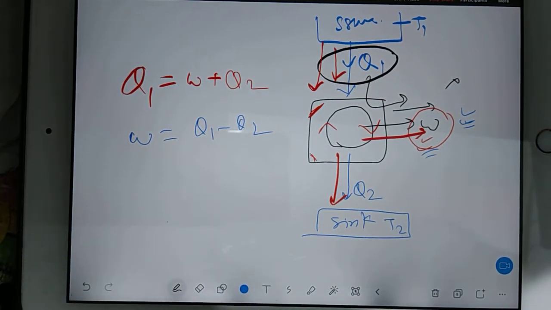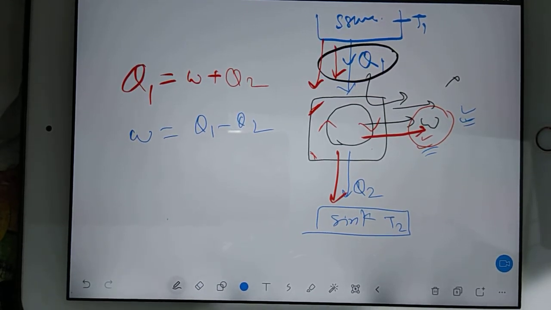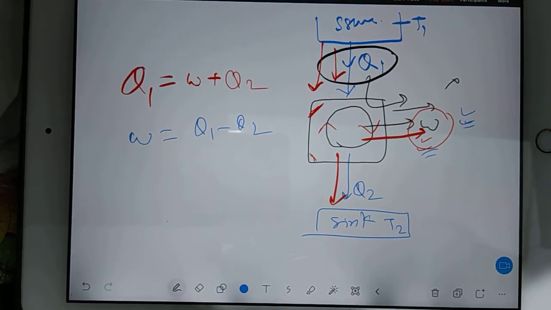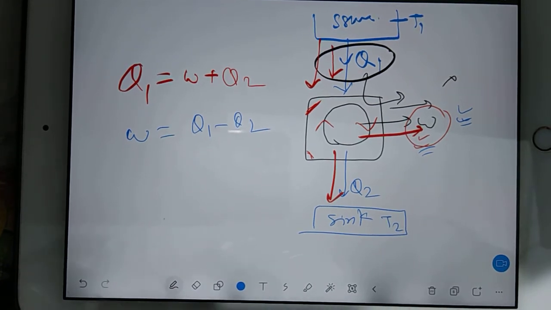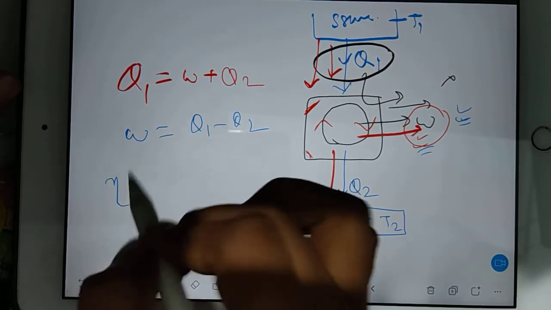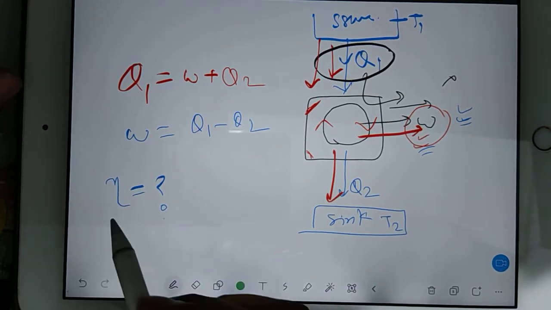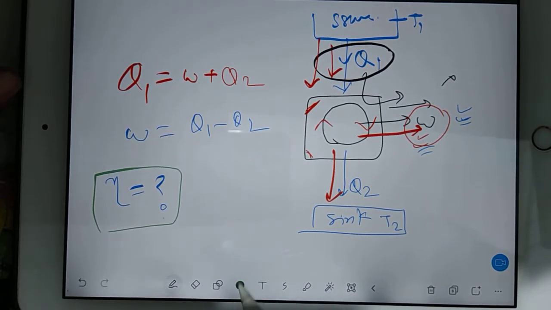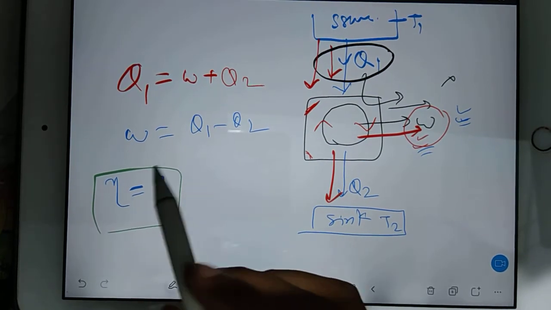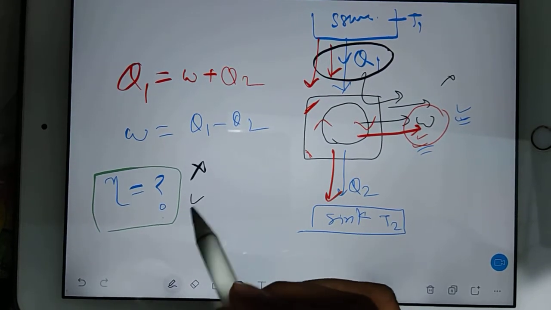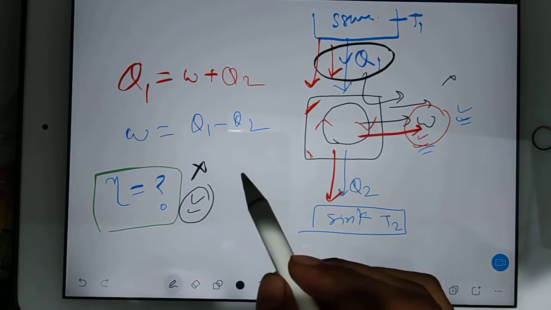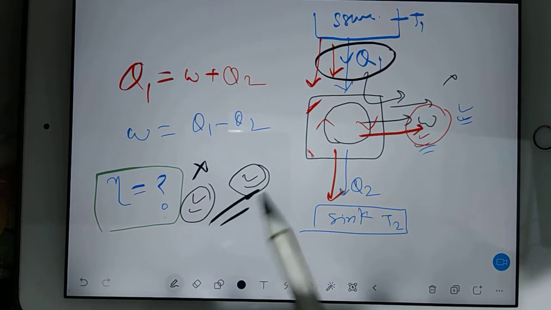So if you want to understand the heat engine, you should understand that a heat engine is a body with three things. One is the source, one is the engine, I mean the chamber in which we produce the work, and one is the sink. And if you want to find the efficiency of a heat engine, how can you find it? To find the efficiency of any heat engine, okay, forget about the efficiency of an engine, you talk about the efficiency of anything. Efficiency of anything in the world.